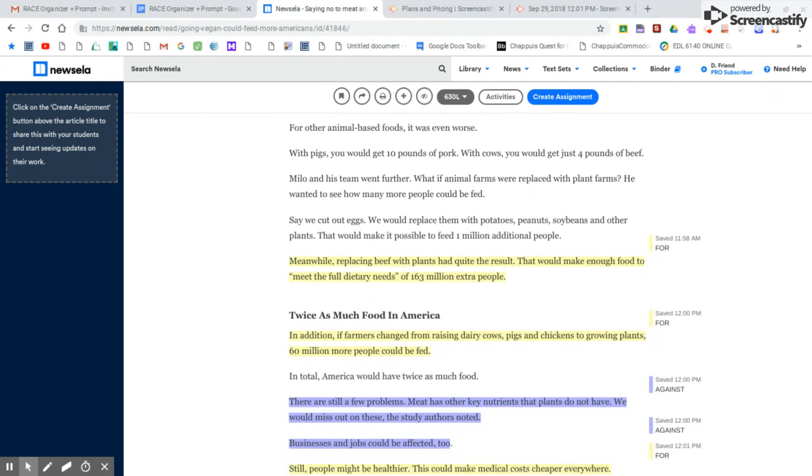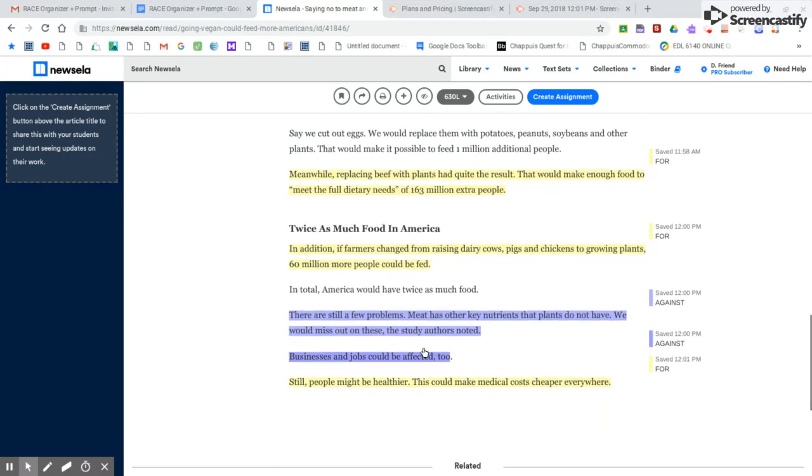I also highlighted that replacing beef with plants made enough food to meet the dietary needs of 163 million extra people. And then we go down here and it says that if farmers change from raising dairy cows and pigs to growing plants, 60 million more people could be fed. So those three quotes talk about how more people could be fed.